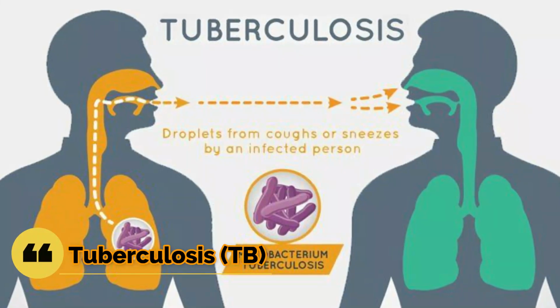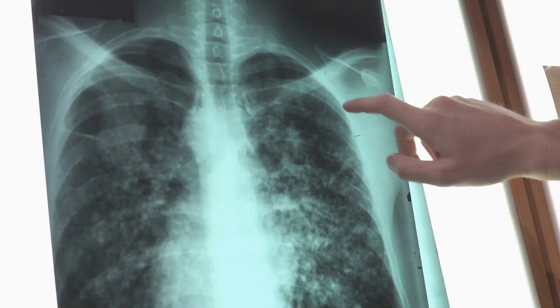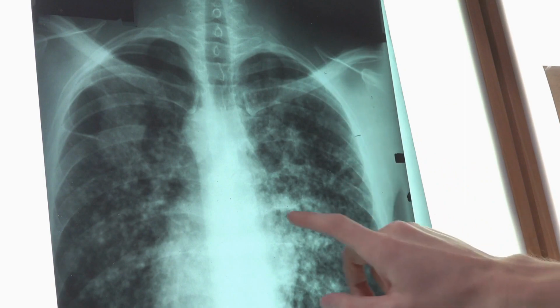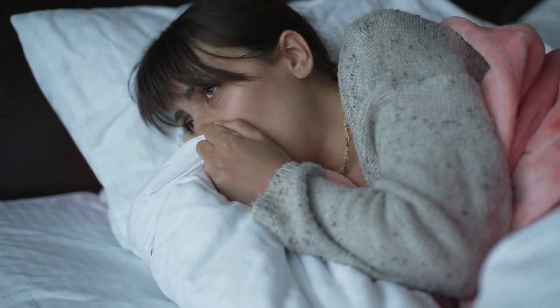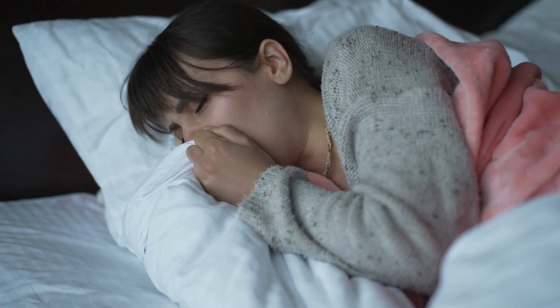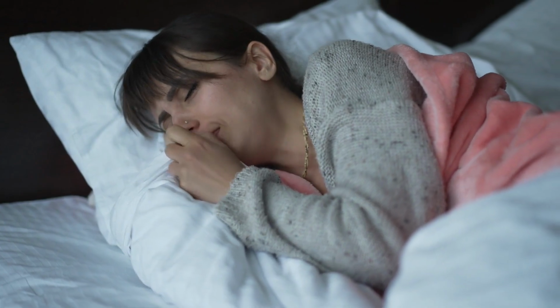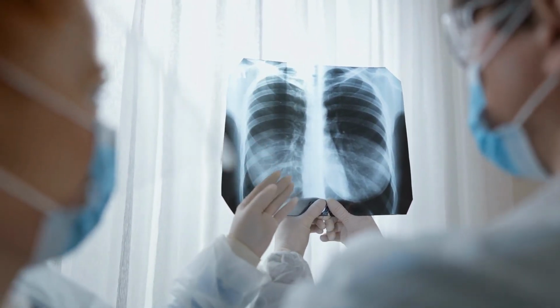8. Tuberculosis, TB. A dangerous disease that mostly affects the lungs is tuberculosis, TB. One group of bacteria is responsible for TB. When a person with tuberculosis coughs, sneezes, or sings, the disease can spread. This may release minute amounts of the germs into the atmosphere. The bacteria can then enter the lungs of another individual who inhales the droplets.